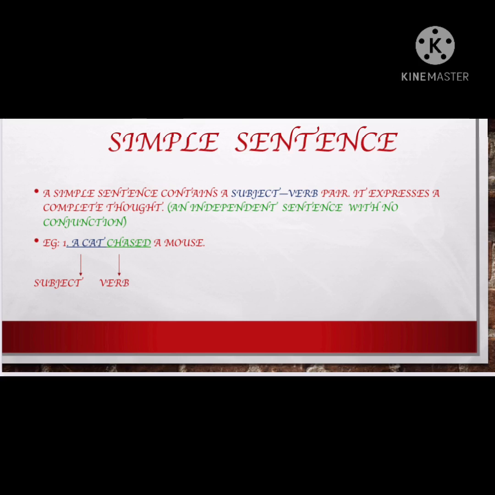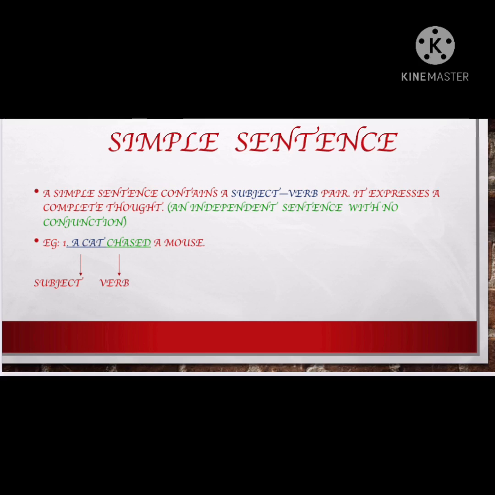Apart from subject and verb, you may also get some extra words. Okay? So when you have one subject and one verb, and when that sentence is giving a complete thought, it means it is a complete sentence giving you a meaning. Are you following?